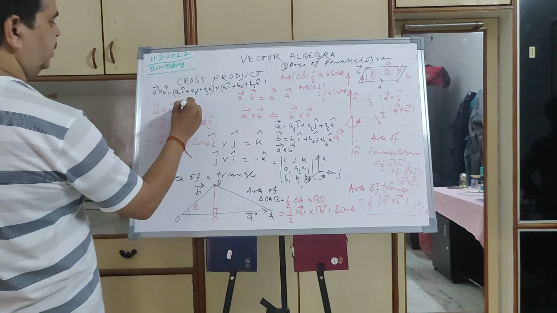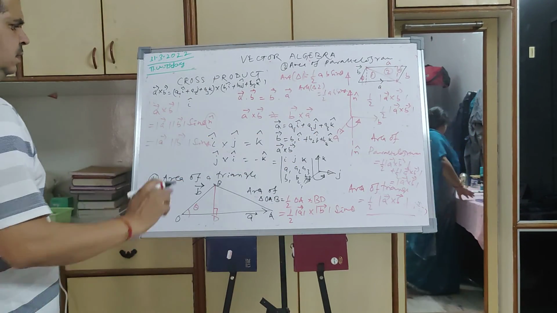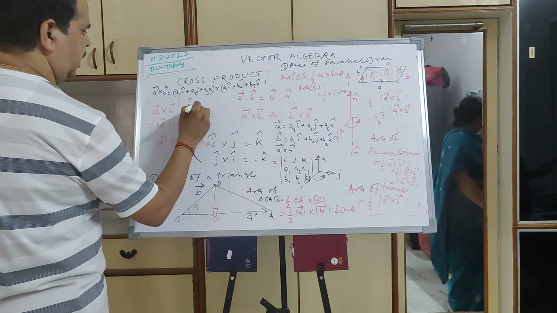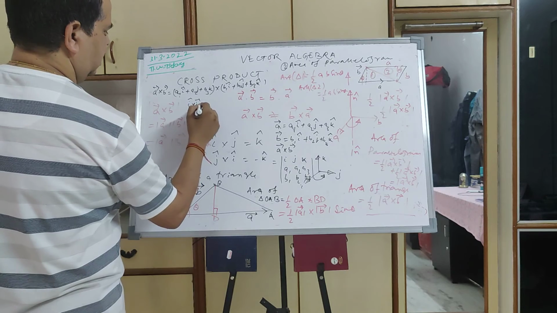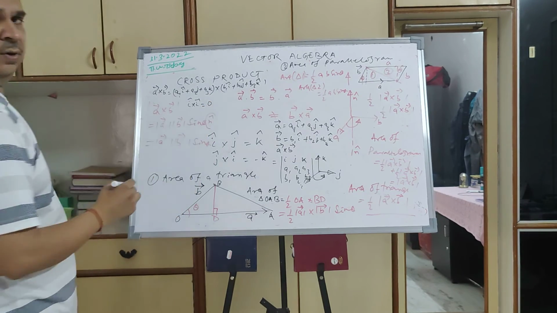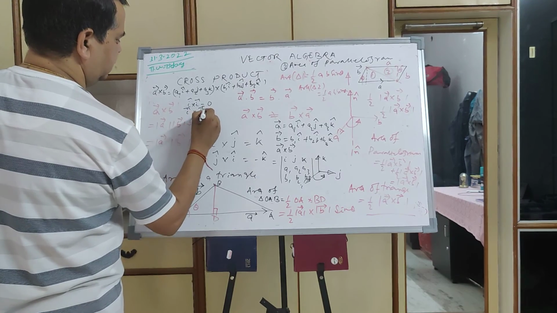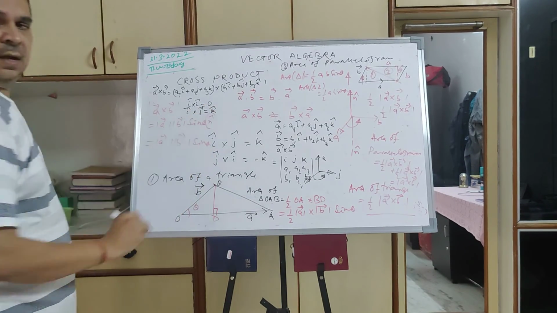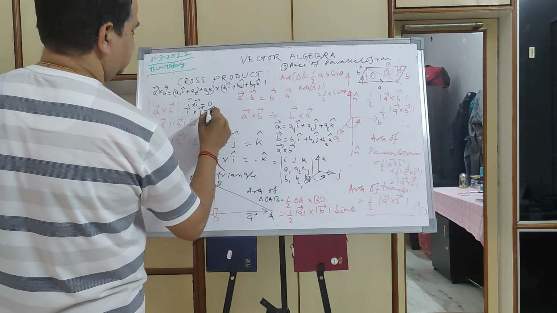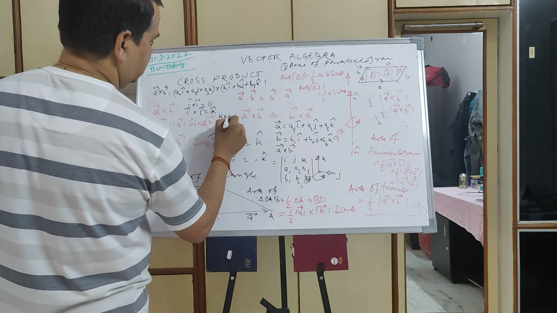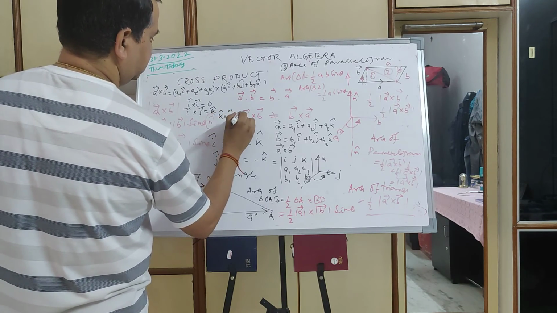Then using the formulas: i cross i is equal to 0 since sin 0 is 0, i cross j is equal to k, k cross i is equal to j, j cross k is equal to i.